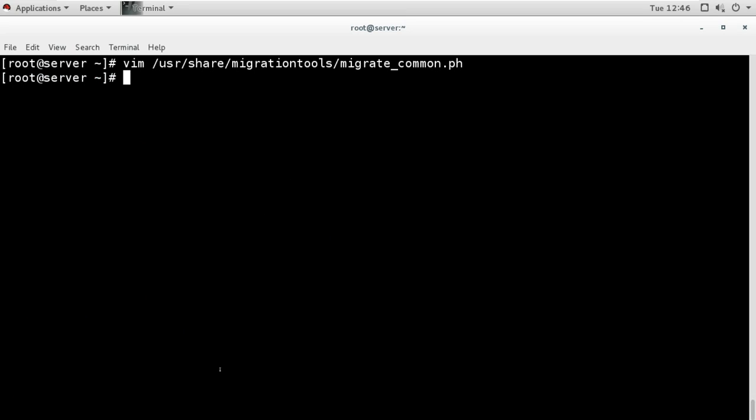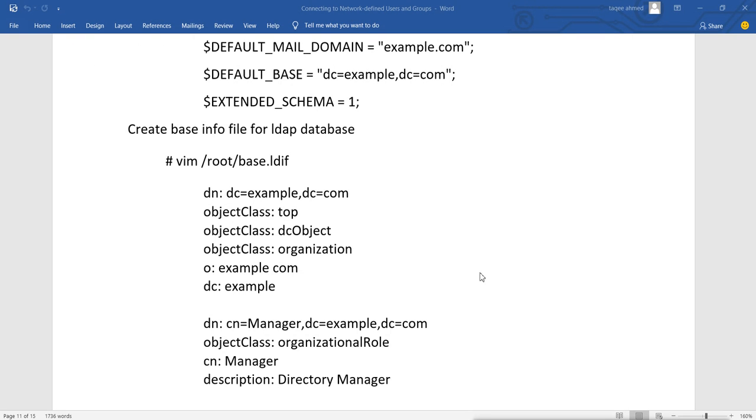Now one more thing we have to do before running the script. We have to create the base info file for our LDAP database. So first we have to create a file which will be used as a base for the LDAP database. The file name will be base.ldif. The name could be any, you can use any name, but .ldif must be there. Now in that file we will mention these informations, these distinguished names, these attributes.